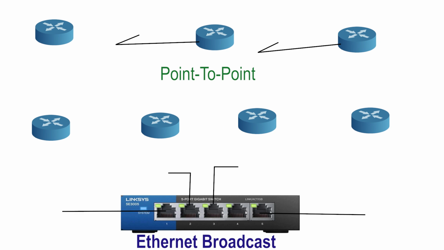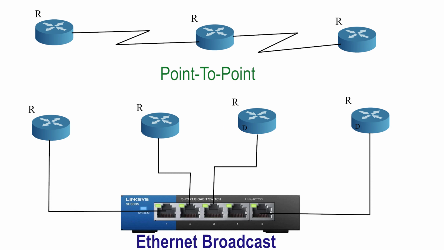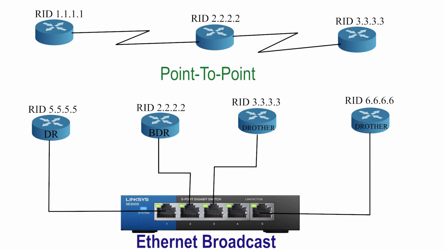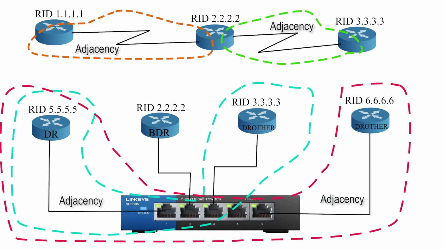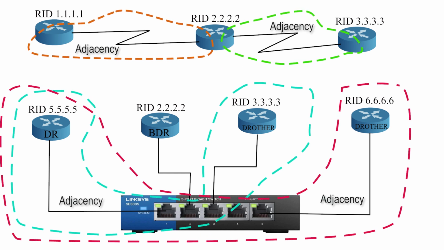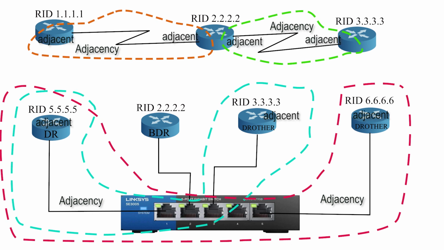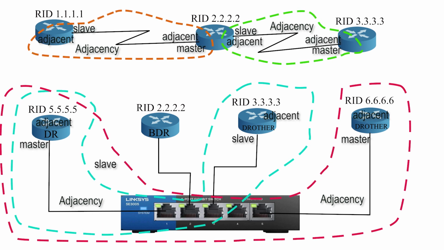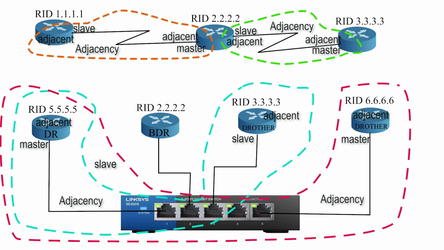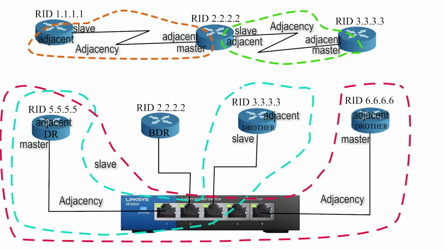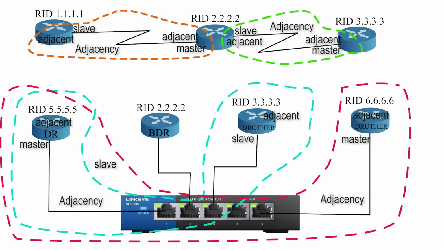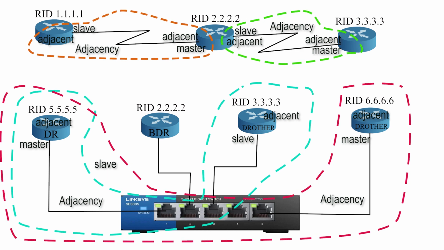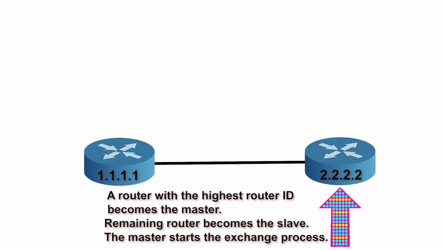In this state, routers build adjacency. Adjacency allows directly connected routers to exchange routing information. In an Ethernet broadcast segment, DR builds adjacency with each DROther. Each adjacency contains two adjacent routers. The router with the highest router ID becomes the master and starts the exchange process by sharing its routing information. The remaining router becomes the slave and receives the routing update from the master in the exchange state. The master starts the exchange process.